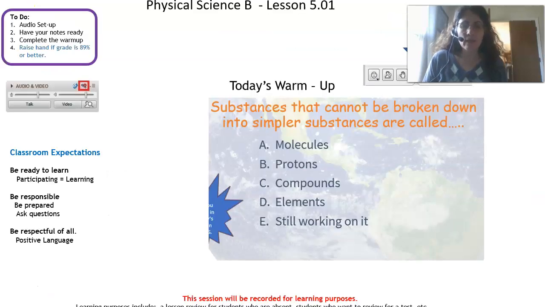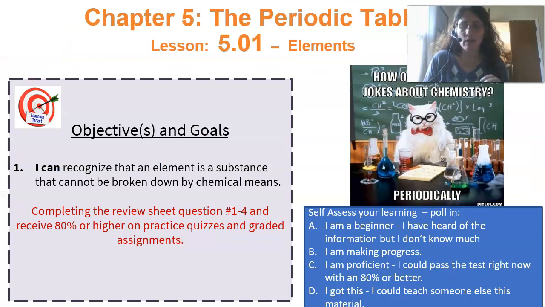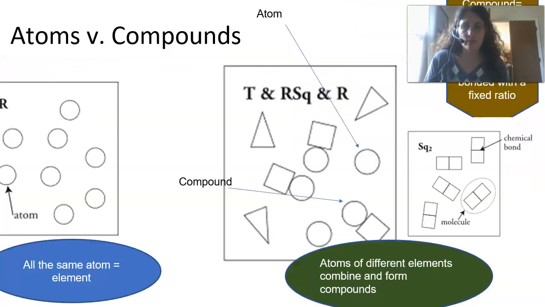questions. In our CC session, we're going to be looking at the idea that substances cannot be broken down by chemical means. If it's broken down more, like by nuclear means, then it can't be an element. Elements are composed of atoms.